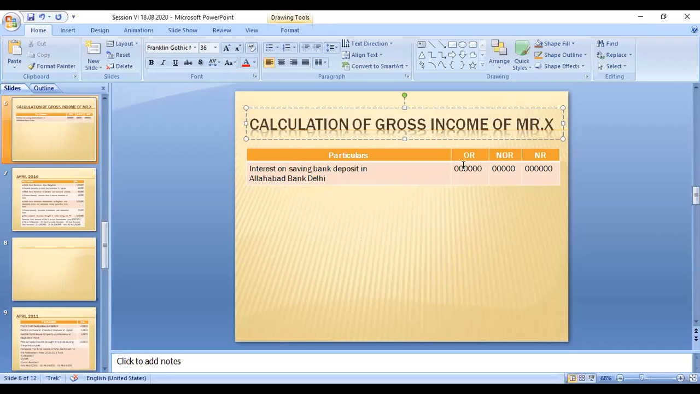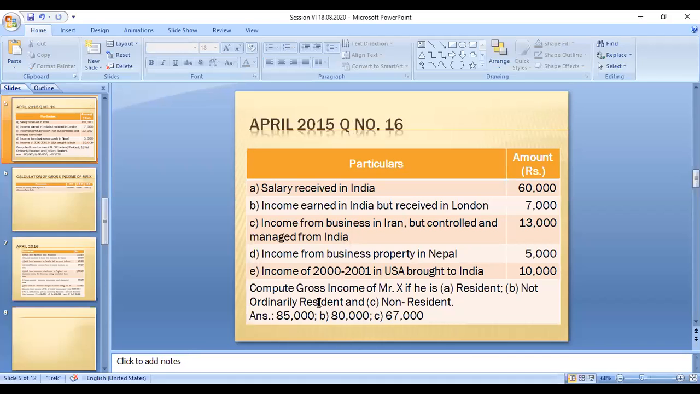Then you have to open three columns here. So three amount columns, right? Then three headings: OR means ordinary resident, NOR not ordinary resident, and NR non-resident. I will put them here. So this is from the question. They can ask you to calculate for resident, not ordinarily resident, and non-resident. Right. So the first category.